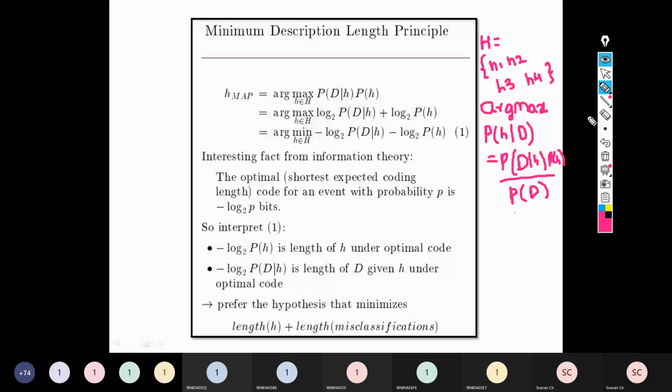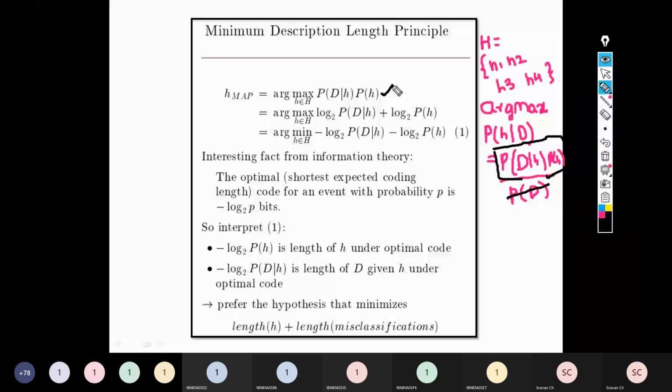So if you ignore this part, you are left with only P of d given h into P of h. This is the one. P of d given h into P of h. So whichever hypothesis is giving you the maximum value for P of d given h into P of h, that hypothesis is considered to be argmax, right? And that hypothesis is considered to be the best hypothesis also. So this is what we have discussed yesterday.